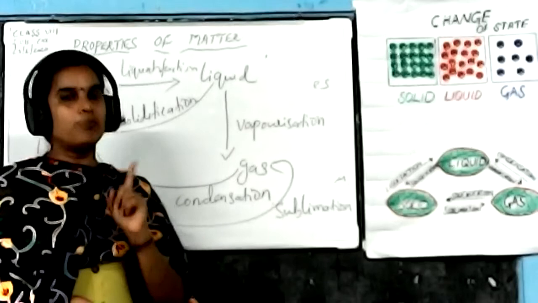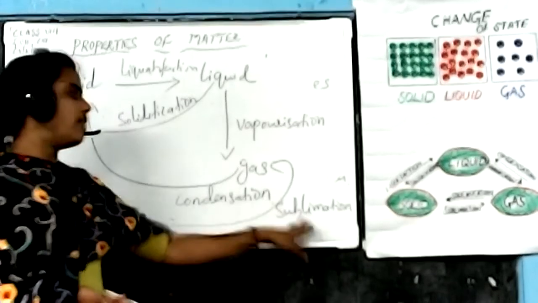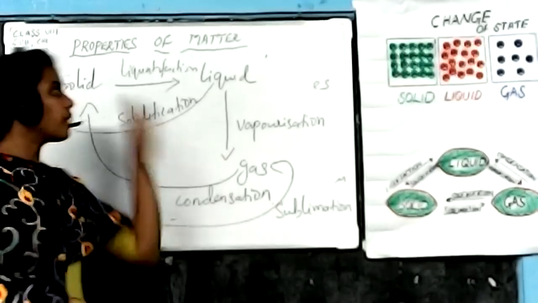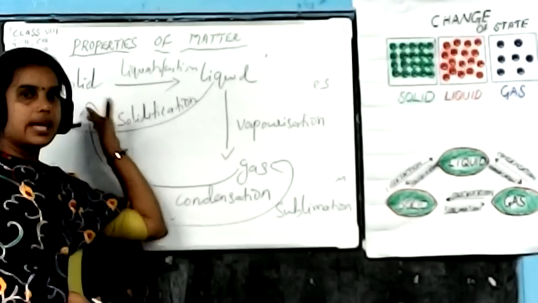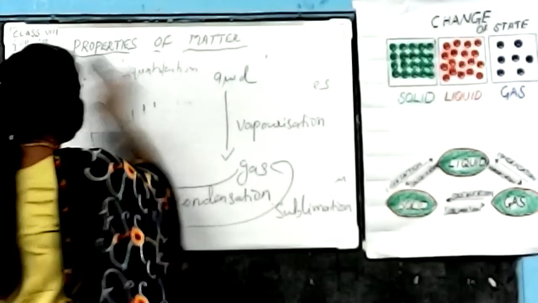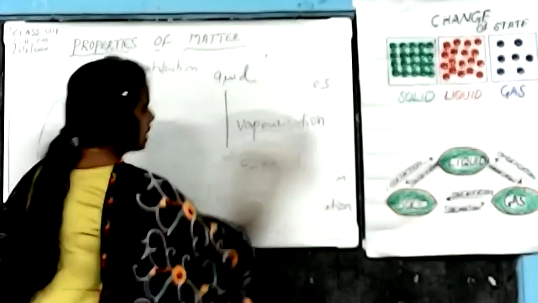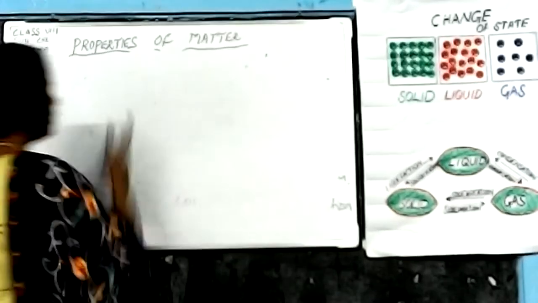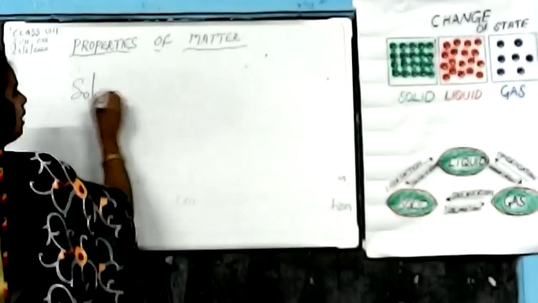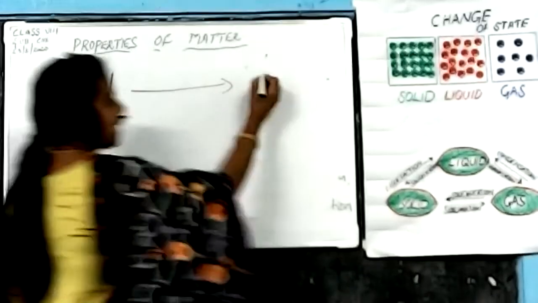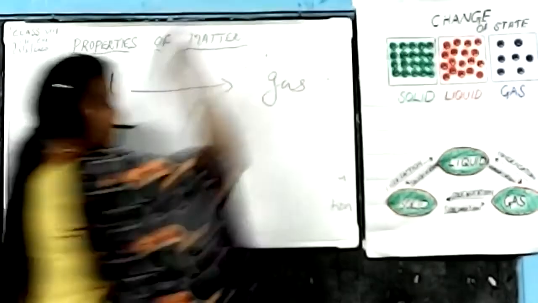And what is the important 1 mark question here? They will ask what is meant by sublimation. A solid substance is directly converted into gas. That process is known as sublimation. So once again I am repeating this point. First one, a solid is directly converted into gas without changing into liquid.